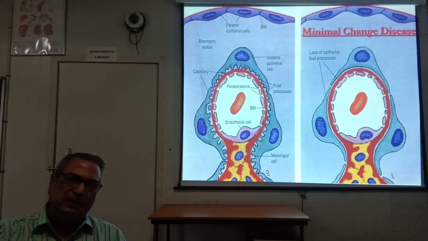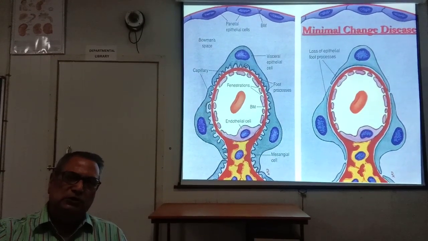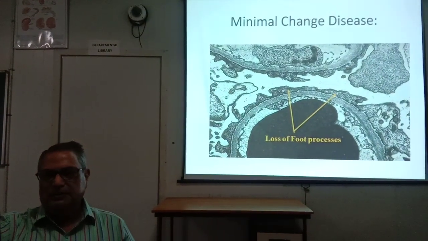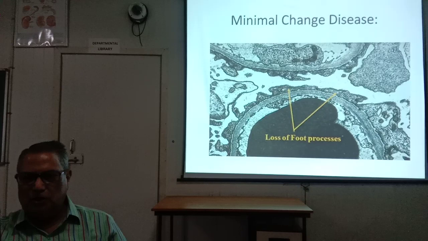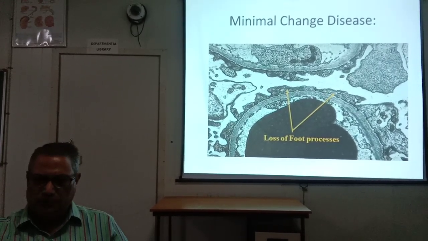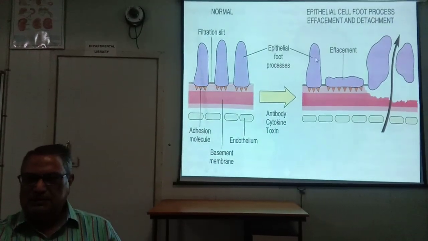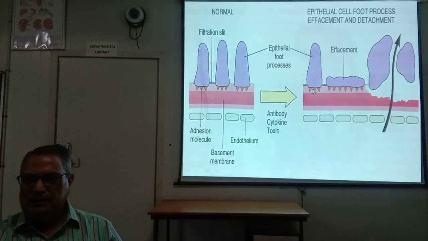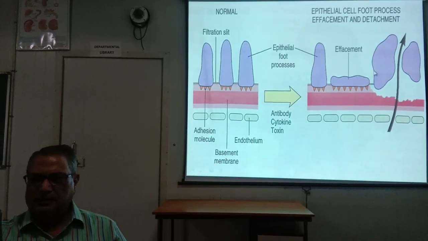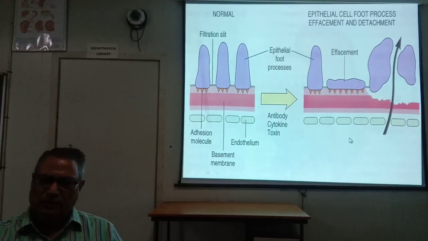Since lipids are deposited in the cytoplasm as vacuoles in the tubules, it is also called lipoid nephrosis. This is the loss of foot processes, effacement of the foot processes in electron microscopy. Normal epithelial cells have foot processes; here there is effacement of the foot processes. So it becomes leaky to albumin.